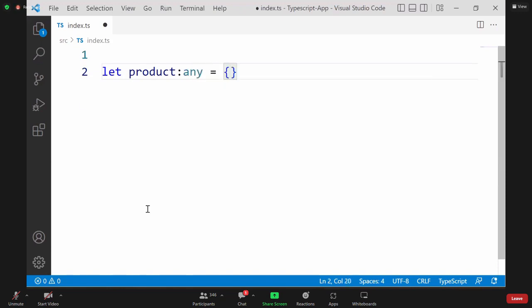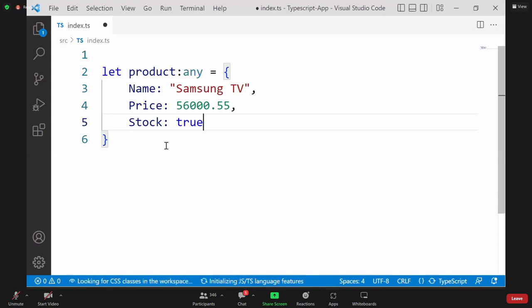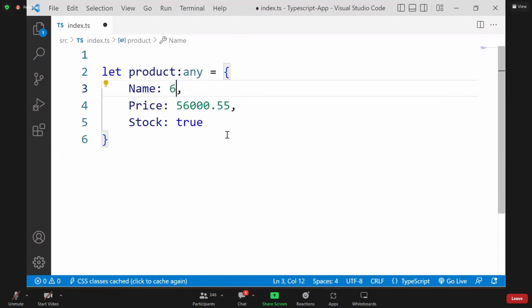Inside a block, I am mentioning name. Name is some Samsung TV, it is string type. And I am mentioning price. Price is some 56,000. Stock is some boolean. Like this I mentioned. Now see, accidentally, in the name, I mentioned some number. It will take it. There is no problem.